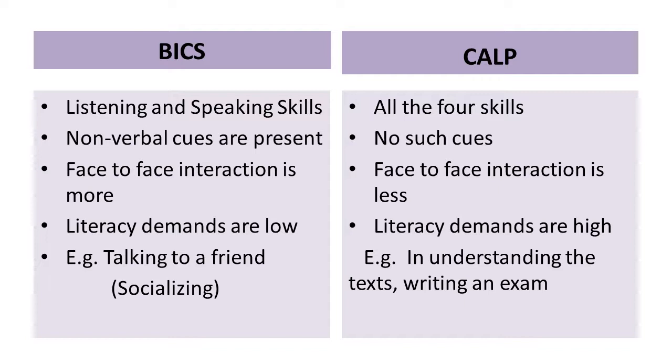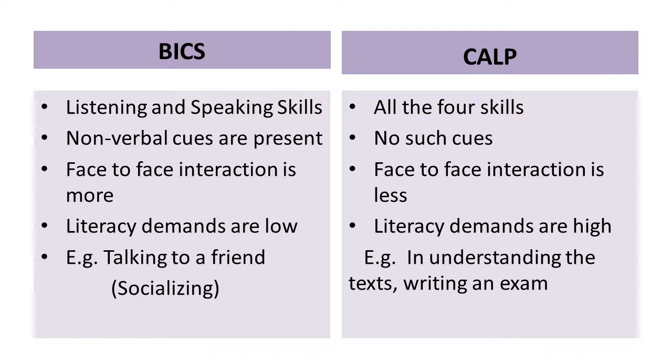In BICS, listening and speaking skills are employed only, while in CALP, all the four skills are employed, that is LSRW. In BICS, non-verbal cues are present, while in CALP, no such cues are there. There is more face-to-face interaction in BICS, while in CALP, there is less face-to-face interaction. Now there is one question.